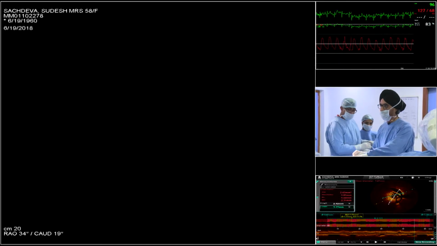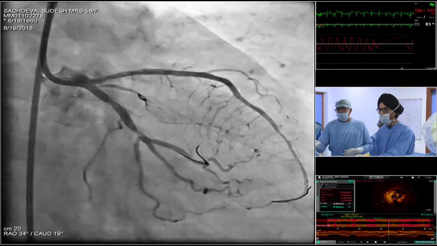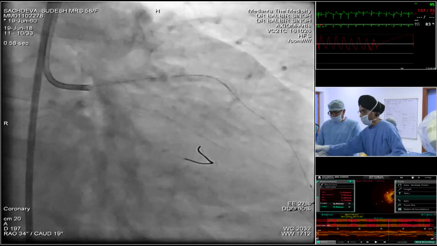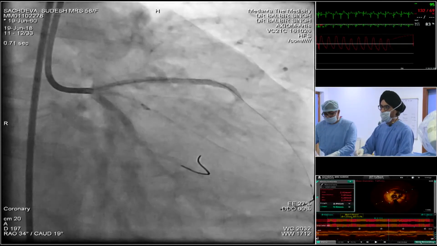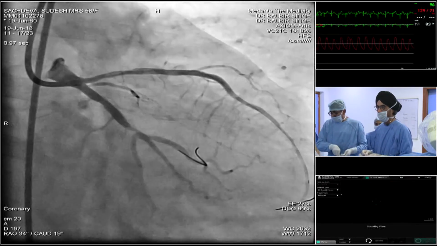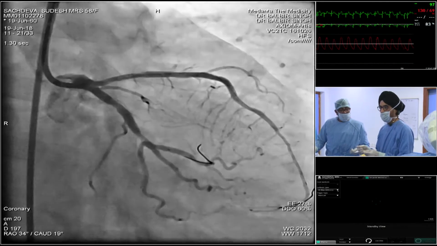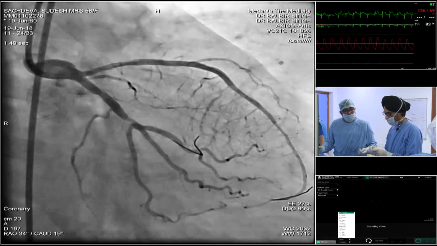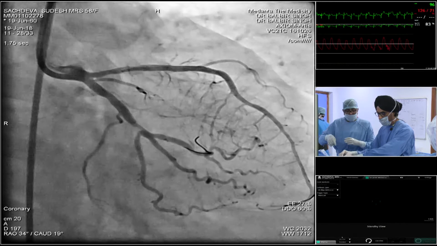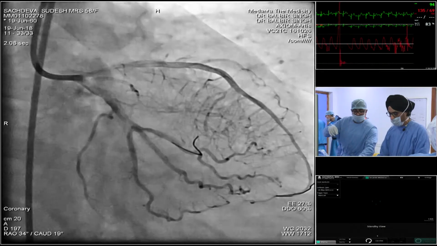And now I'm going to take a picture and then probably another OCT run to guide me to the ostium. Now the flow is much better, so we will have a better view of the ostium on the OCT. So I'm sure we'll be able to be guided. From the previous view, the LAD seems to be 3 millimeter. So we'll just have a look at the left main also in this view. And then I will guide my stent based on what dimensions I get on the OCT. Now I'll get a good OCT image now that the flow is restored in the LAD. And then we go ahead and optimize this.